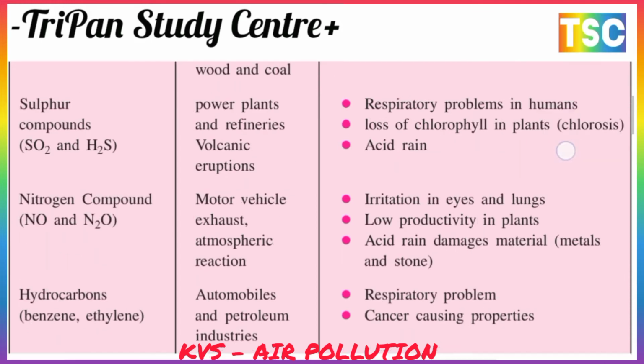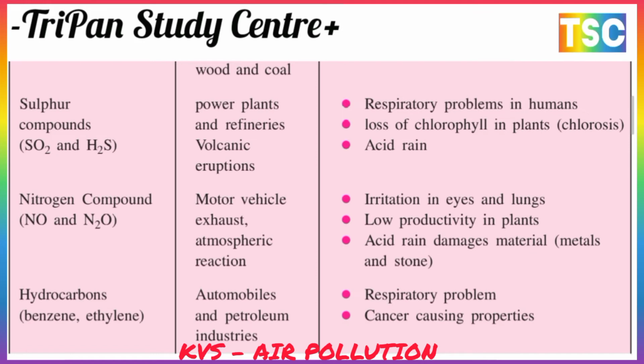And the next is nitrogen compounds, NO and NO2. The sources are motor vehicle exhaust and atmospheric reactions. The effects are irritation of the eyes and lungs, low productivity in plants, acid rain, and damage to material, metal, and stone.